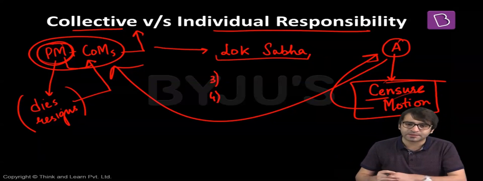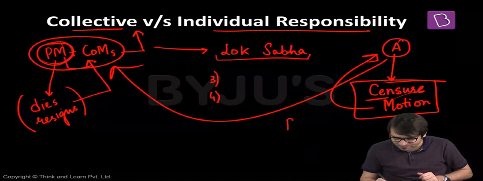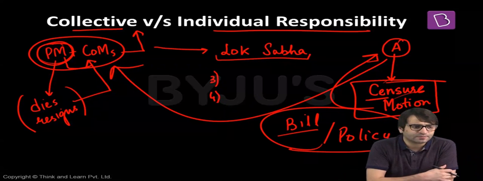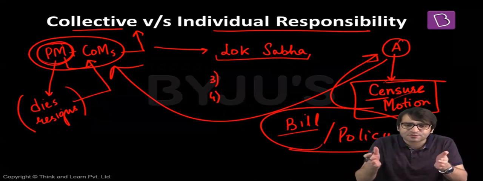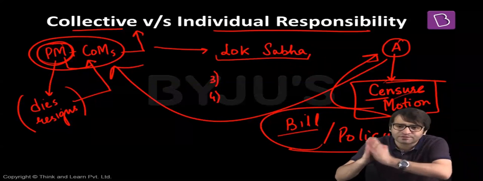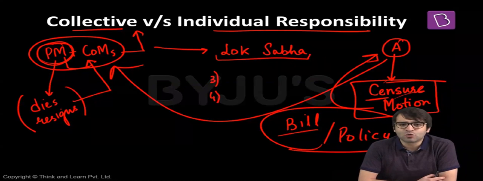Fourth implication of collective responsibility: let's say there's a Council of Ministers meeting today. I'm the Prime Minister, we have the Council of Ministers. We are debating a particular bill, or a particular policy. Let's say on this particular policy there is a disagreement. One minister does not agree with this. You can disagree in this Council of Ministers meeting, but once the Council of Ministers has taken a decision that we will go ahead with this policy, with this bill, then it is your responsibility as well to defend this bill, to defend this policy inside the parliament and outside the parliament as well. If you can't do that, you have no other option but to resign.